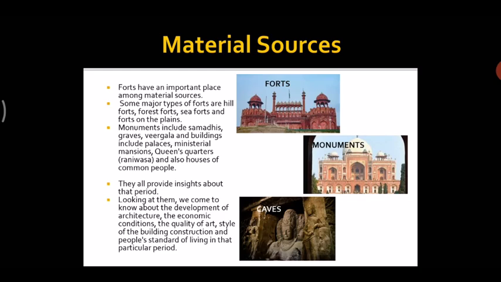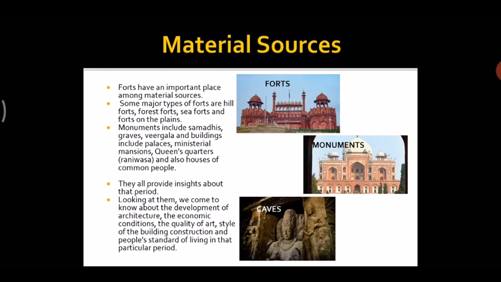For example, if you go to VT station, you will see that it is a different type of structure. It was built during the British rule, but now you will see there are skyscrapers. Now, what are skyscrapers? Tall buildings. They all provide insights about that period.